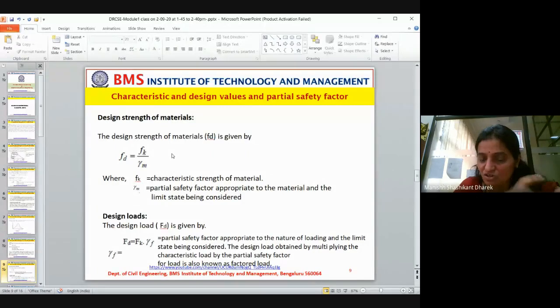You got me or not? Guys, please reply, otherwise you'll get confused with these parameters. If you want the safety parameter of the material, you will always reduce the material strength instead of increasing it. Reducing it is not exactly what you're doing. You're assuming that you're taking less capacity, in a simple way.